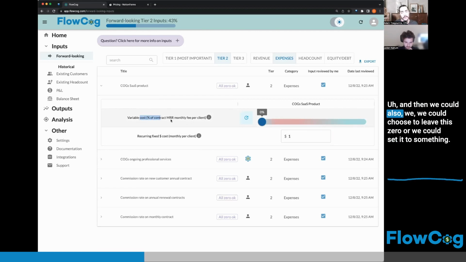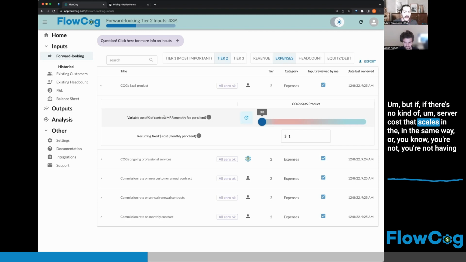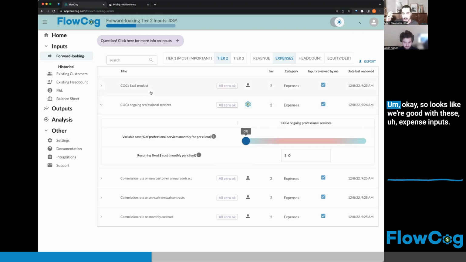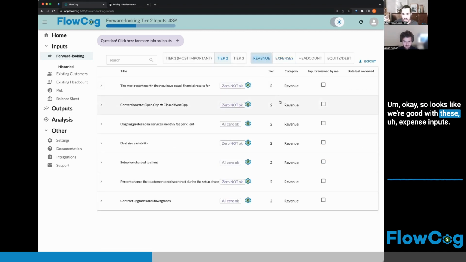And then we could choose to leave this zero, or we could set it to something, but the software also gives you a choice to add in a variable cost as a % of your MRR. But if there's no server cost that scales in the same way, or you're not having to spin up, for instance, if you were providing a paid Notion account to your customers, then that would go in this section. But I'm guessing that they already have to have a paid Notion account and everything. Okay. So let's leave that zero. We'll say $1. Okay. So it looks like we're good with these expense inputs.